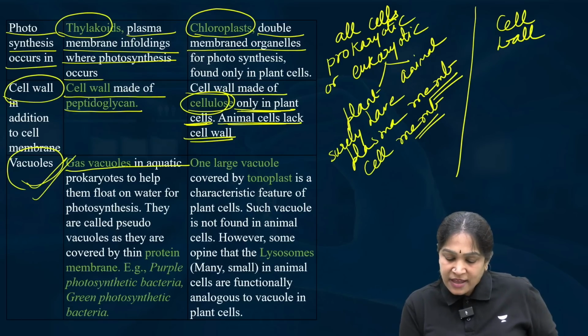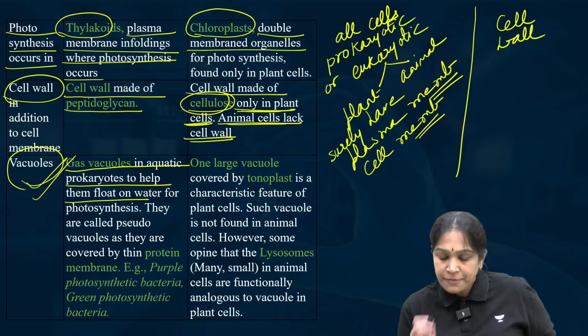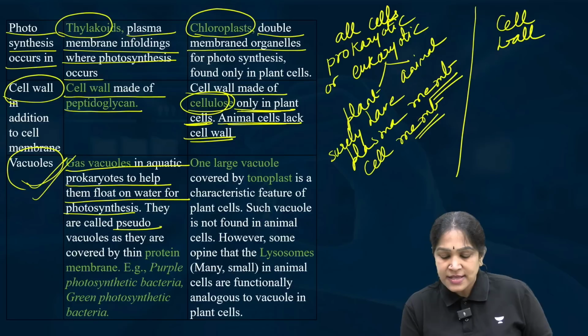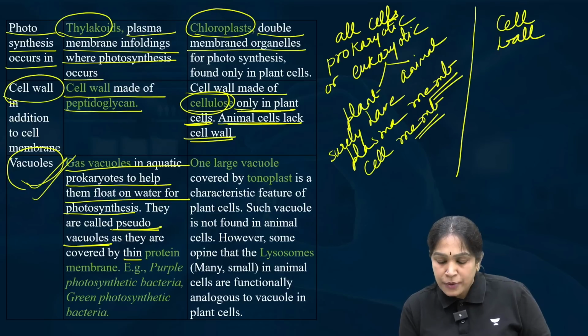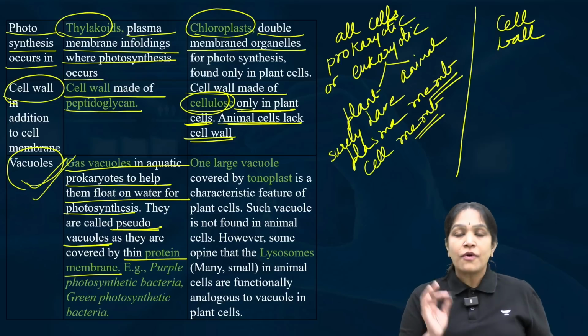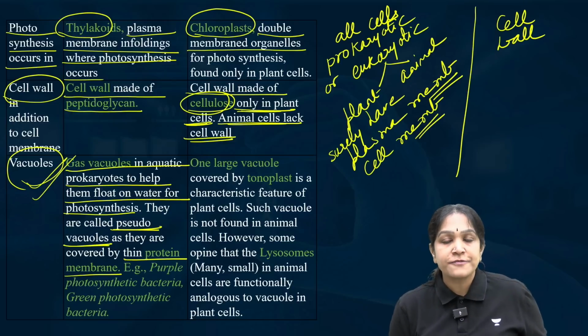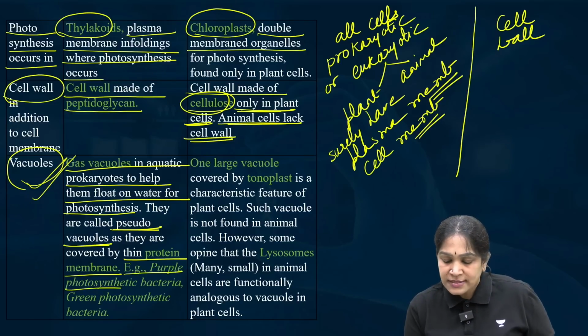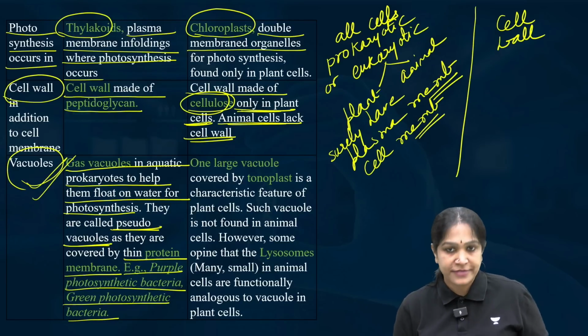Gas vacuoles in aquatic prokaryotes help them float on the water for photosynthesis. But they are called pseudo vacuoles. Why? Because they are covered by a protein membrane, not a lipid bilayer. What bacteria have this kind of pseudo vacuoles or gas vacuoles? Purple photosynthetic bacteria and green photosynthetic bacteria have them.